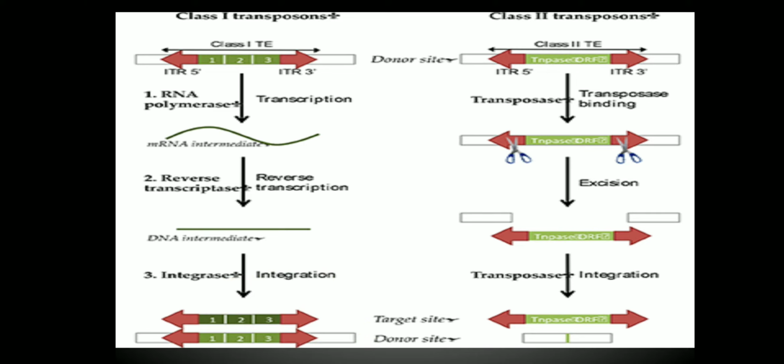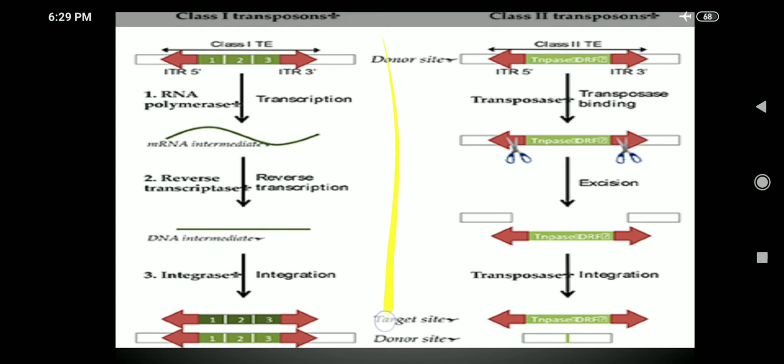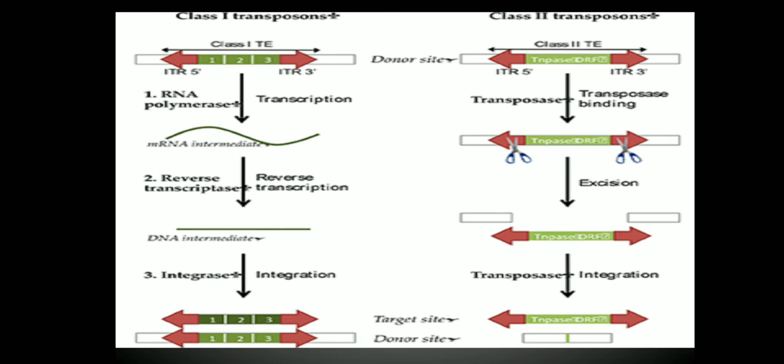So here what is happening, the transposon was first copied onto mRNA and then converted to DNA, and that DNA is integrated in between the target site. This is a copy paste mechanism where the DNA has been copied, and that DNA intermediate is integrated in between the target site.